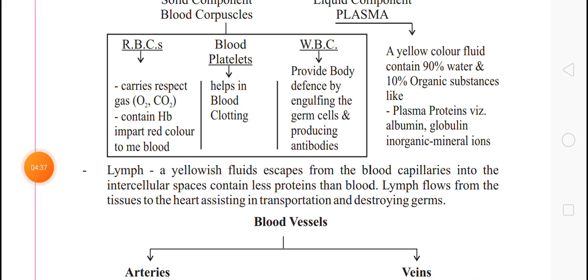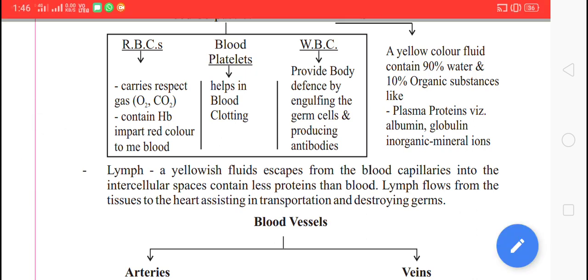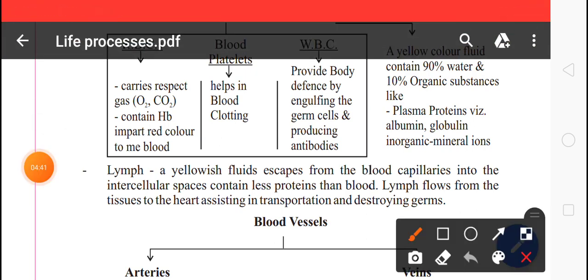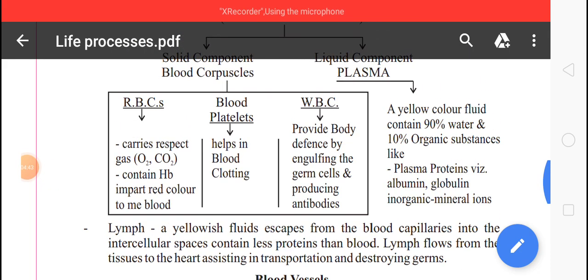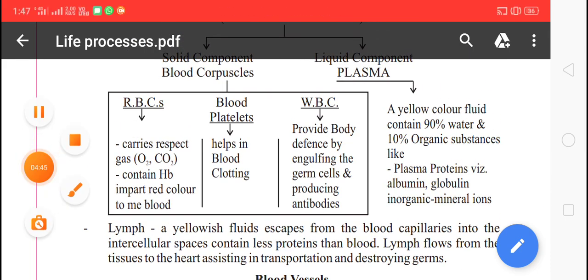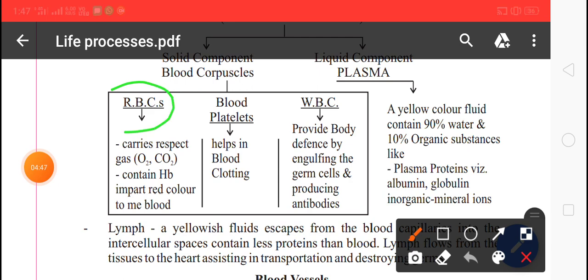So I want to tell you about first RBC. Do you know what is RBC? The full form of RBC is red blood corpuscles or red blood cells. RBC are red in color due to the presence of the red pigment called hemoglobin inside them. RBC are carriers of oxygen, so they carry oxygen and carbon dioxide.